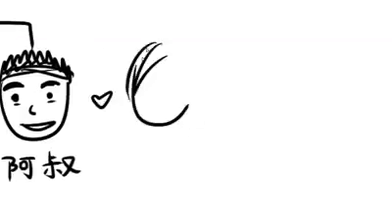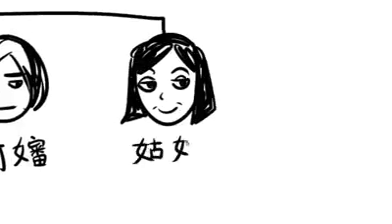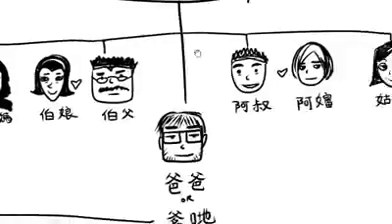His younger brother is your 阿叔. His younger brother's wife is your 阿嬸. His older sister is your 姑媽. His older sister's husband is your 姑丈. His younger sister is your 姑姐. His younger sister's husband is also your 姑丈. But wait, they also have kids.